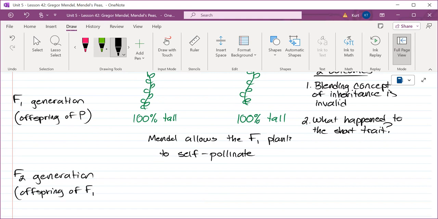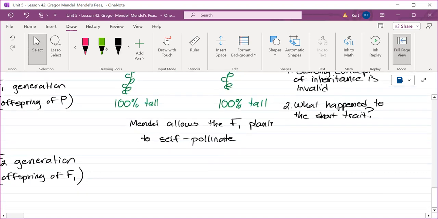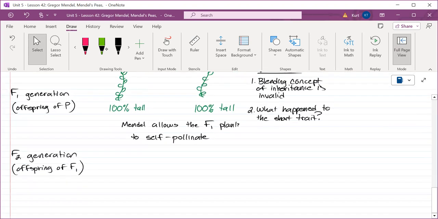And by the way, when I start getting into generational genetics, you're going to need to know P, F1, F2, so on and so on and so on. There's F3, F4, F5, F6, F7, all the way. So for those of you that may recall your days of freshman bio, do you remember what the outcome was when he allowed an F1 tall to cross with itself? Anybody remember? You do? They were short and tall. Do you remember what the ratio was? No, not 50-50. 75-25. So he let them reproduce with themselves.